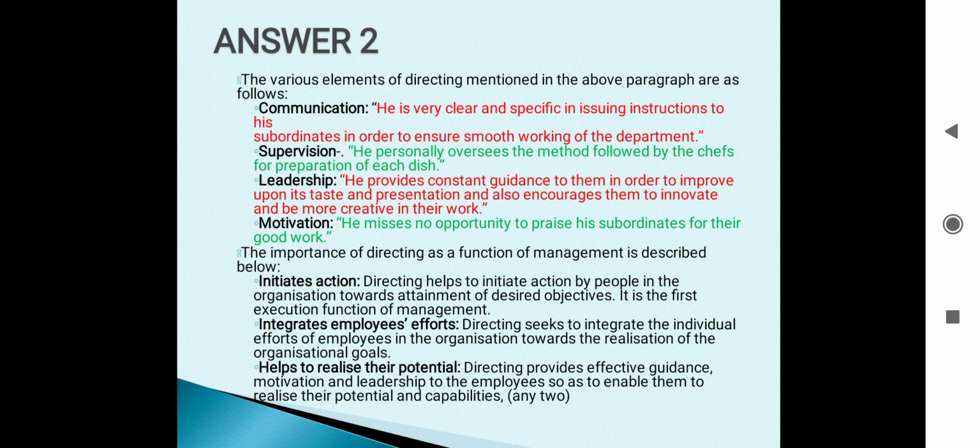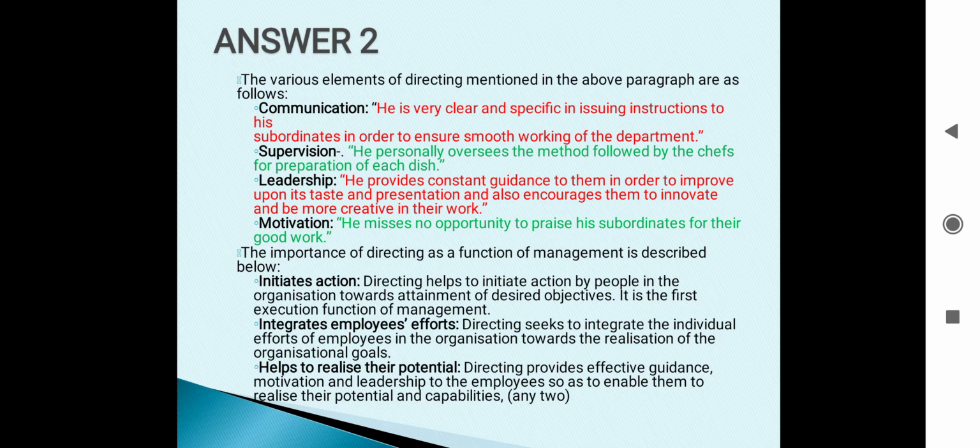Then third is leadership. He provides constant guidance to them in order to improve upon its taste and presentation, and also encourages them to innovate and be more creative in their work. Fourth is motivation. He misses no opportunity to praise his subordinates for their good work. So like this we have identified 4 important elements of directing and also quoted the lines from the paragraph. The second part of the case is asking us to describe the importance of directing as a function of management.